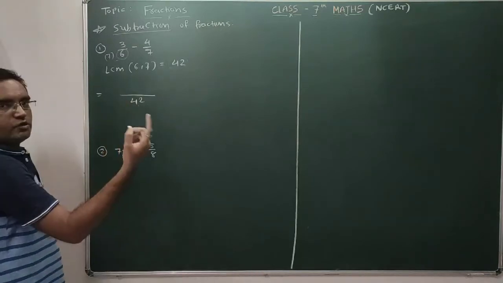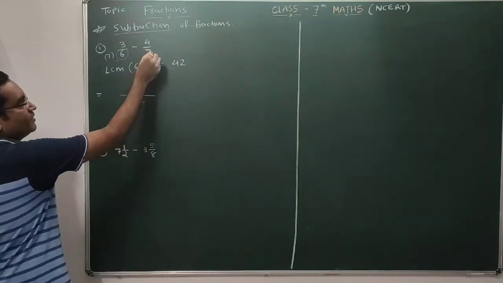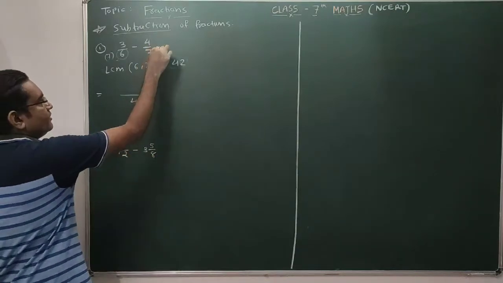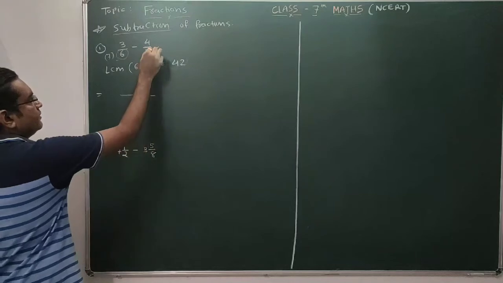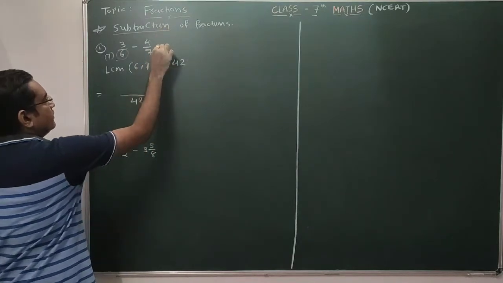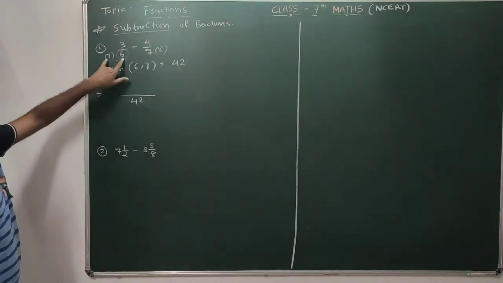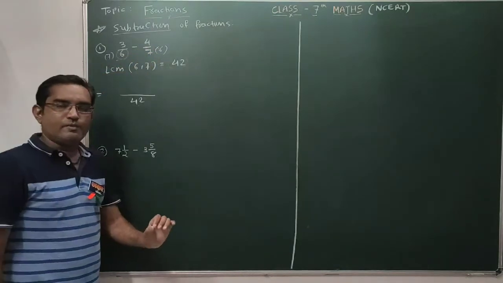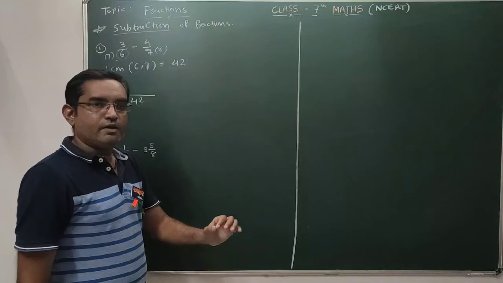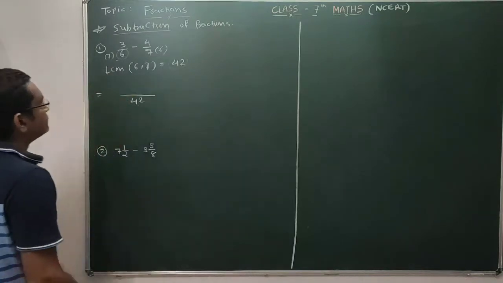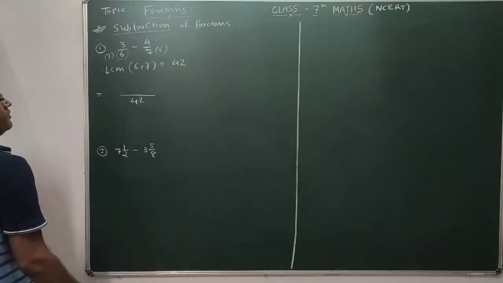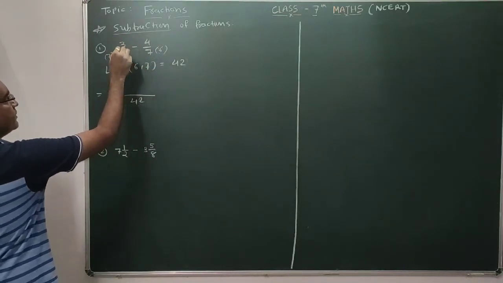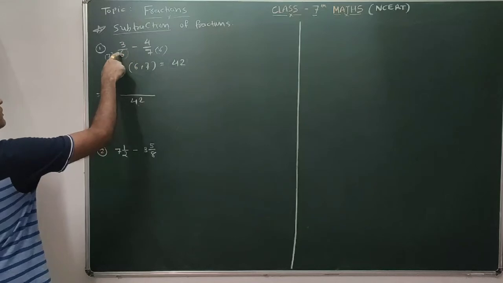Similarly, you have to ask yourself again by which number this 7 must be multiplied to get this 42. So you get the answer by yourself, that is 7 6s are 42. Clear? Here we are making the denominators equal. In short, by taking LCM, we are making the denominators of the fractions equal. We are converting these fractions into like fractions. So multiply this denominator with 7.